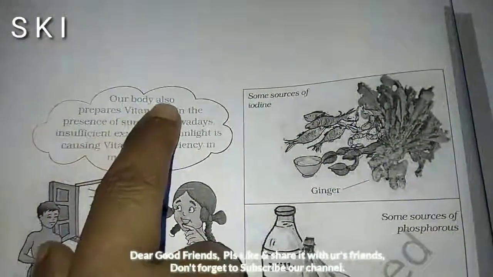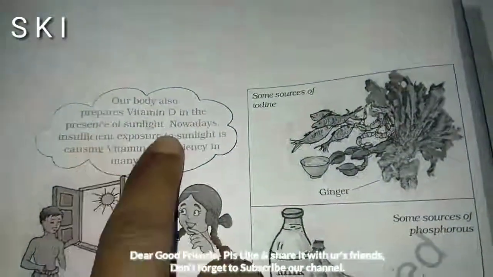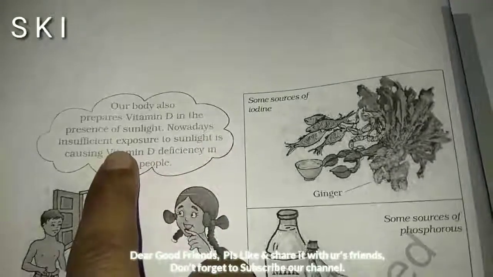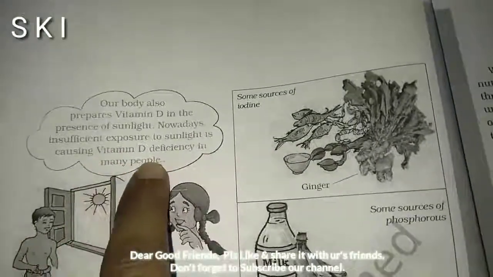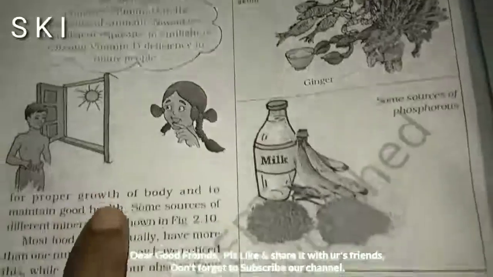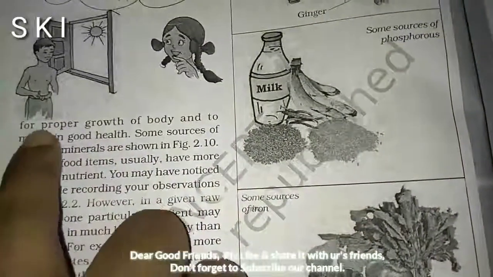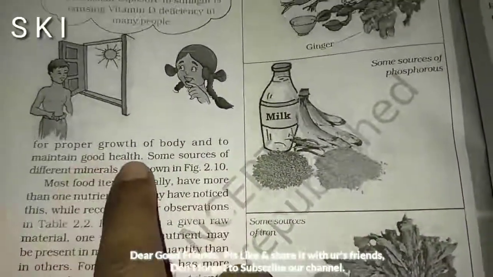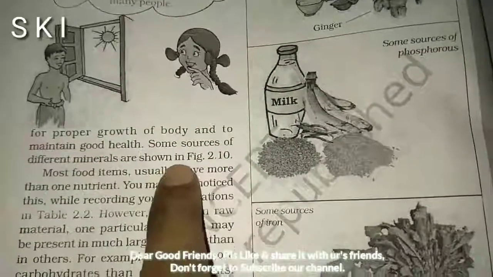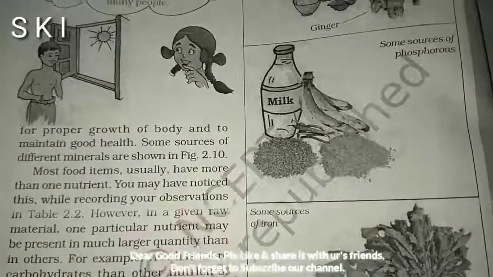Our body also prepares vitamin D in the presence of sunlight. Nowadays, insufficient exposure to sunlight is causing vitamin D deficiency in many people. For proper growth of the body and to maintain good health, some sources of different minerals are shown in figure 2.10.